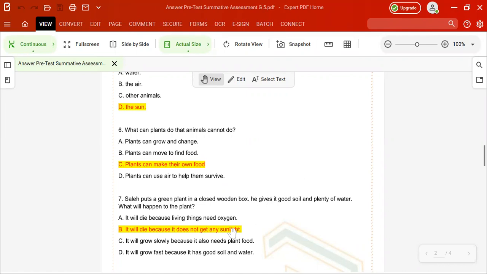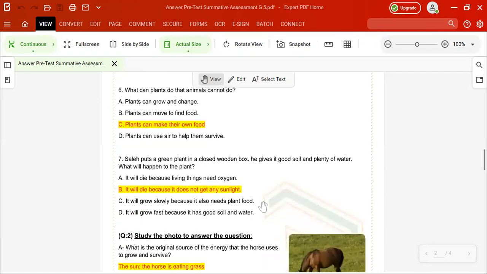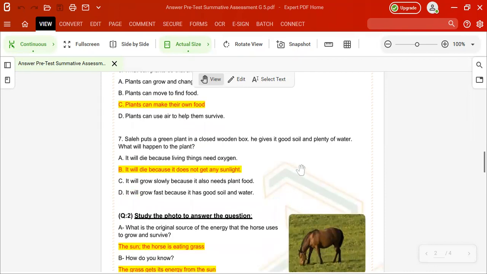But it is not getting sufficient sunlight. So it will die because it doesn't get any sunlight, because all of the others exist here, but without the main important thing in photosynthesis, that is the light. Now we memorize this question very well. It is very important, okay? And this is based on what we talked about before in photosynthesis. Let's turn to the next question.